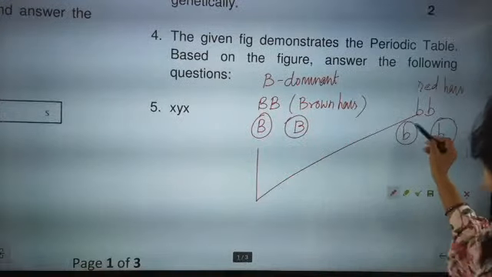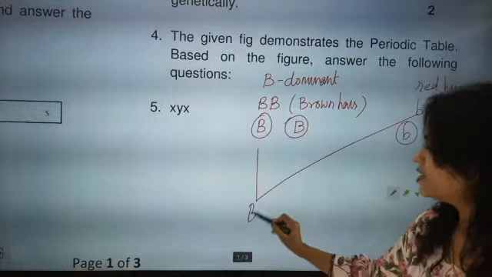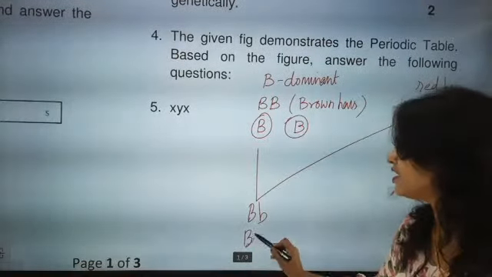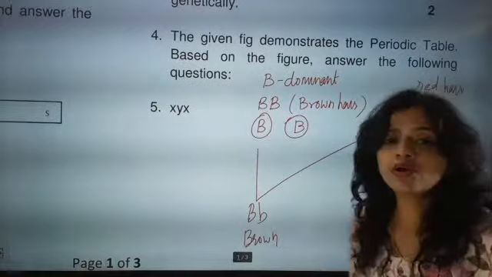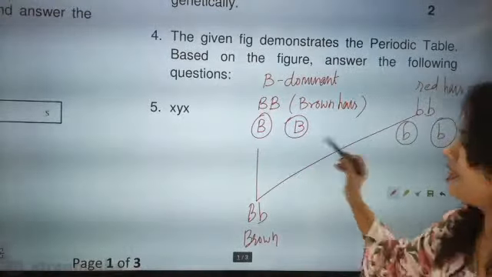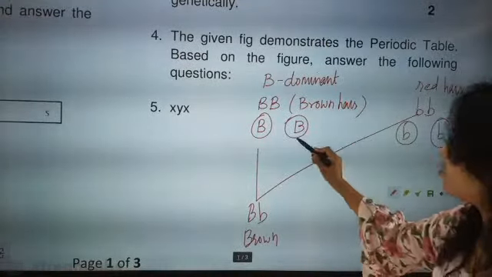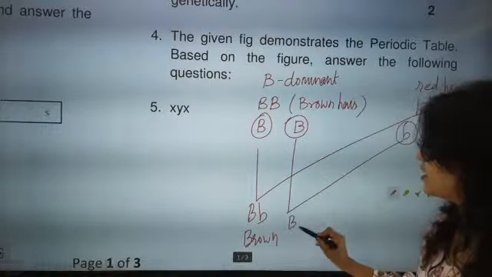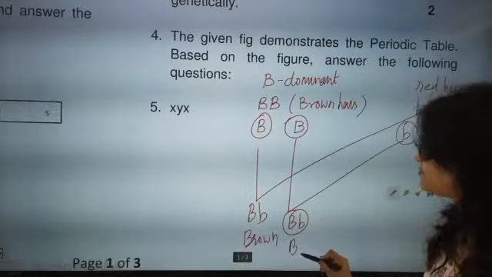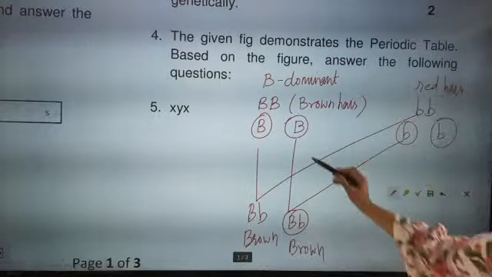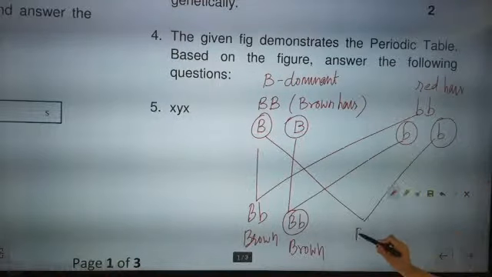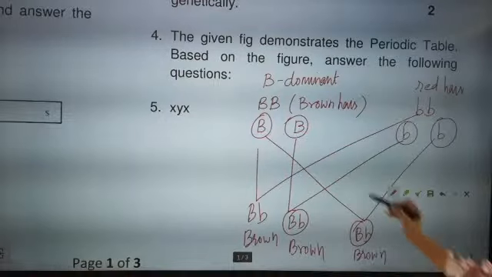Now B with this b will become Bb. So this is a combination of dominant and recessive. So definitely brown hair will be there because capital B is dominant. Now this B with this b, again this is brown hair. Now this B will go with this b, again brown.